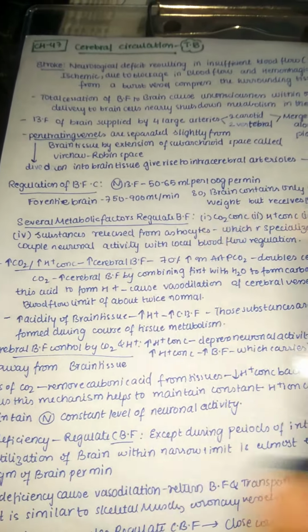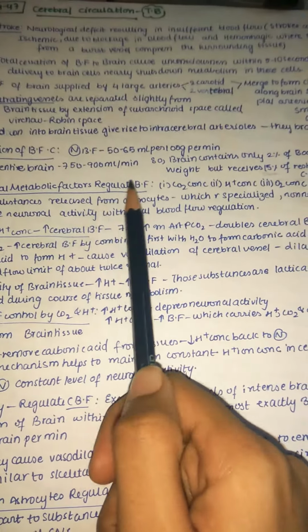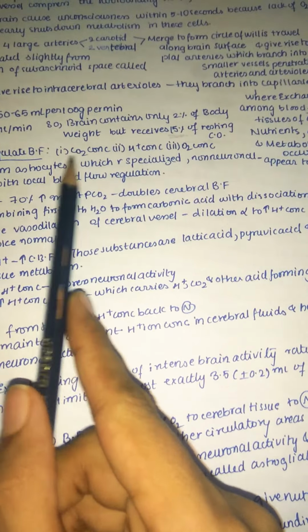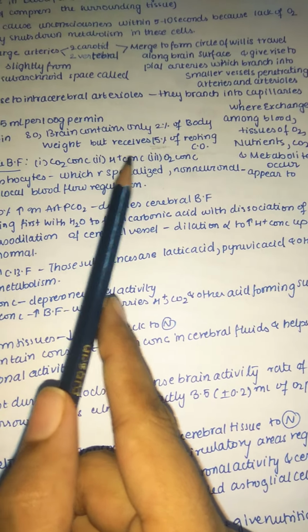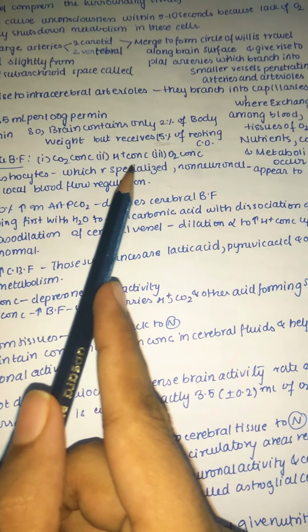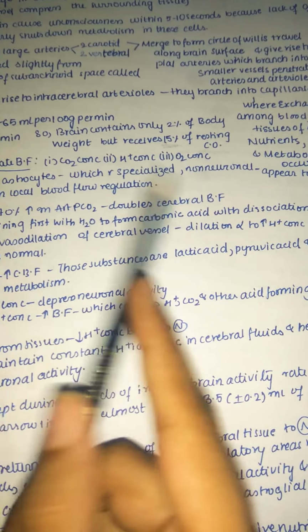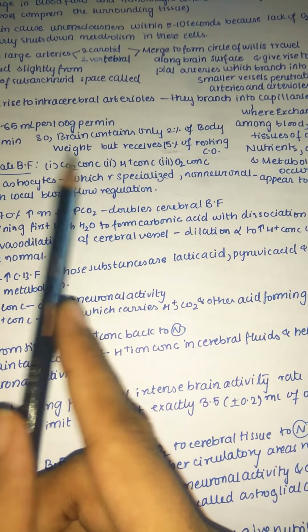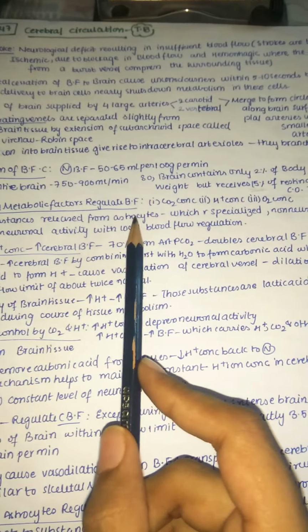Next, several metabolic factors regulate cerebral blood flow. The first ones are carbon dioxide concentration, hydrogen ion concentration, and oxygen concentration, the same as in all blood flow regulation we have seen before. Then there are substances released from astrocytes.